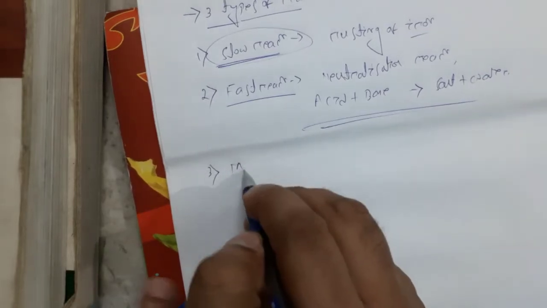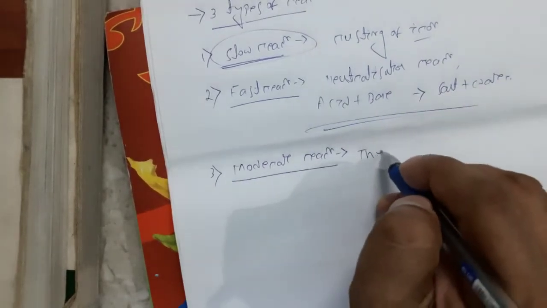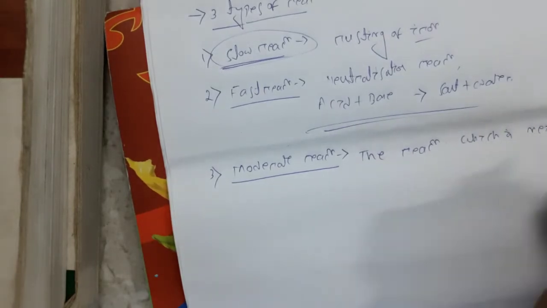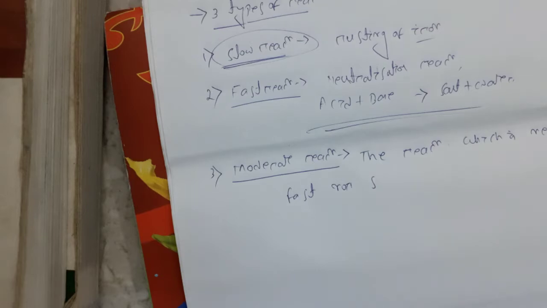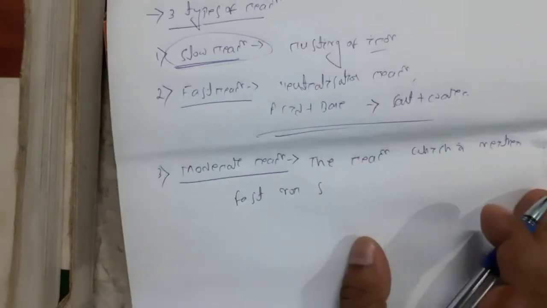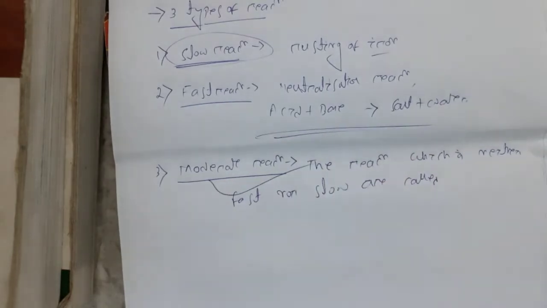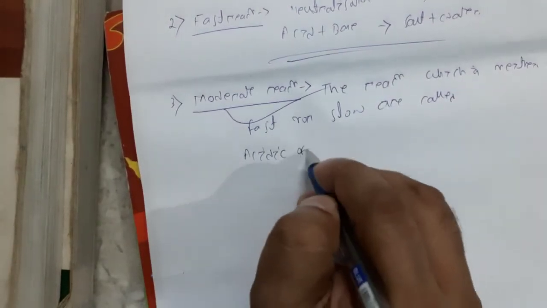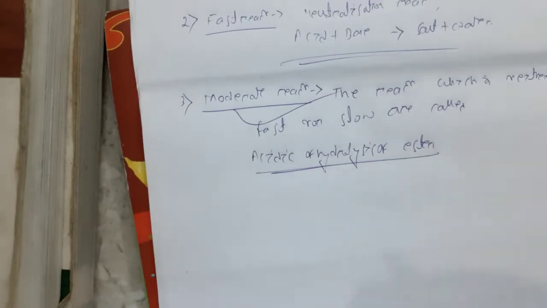Another category is moderate reactions. The reaction which is neither fast nor slow is called a moderate reaction. An example I can write is acidic hydrolysis of ester.